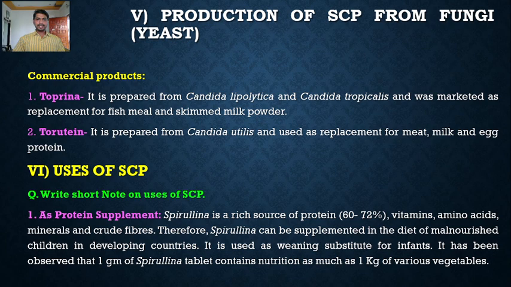So the protein content in spirulina is 60 to 72%. That can be used as a supplement in the diet of malnourished children in developing countries. It is also used as a weaning substitute for infants for their growth and development. The SCP obtained from spirulina possesses very high nutrition as compared to the various vegetables that we use in the daily diet. So this is the first use of SCP as a protein supplement.